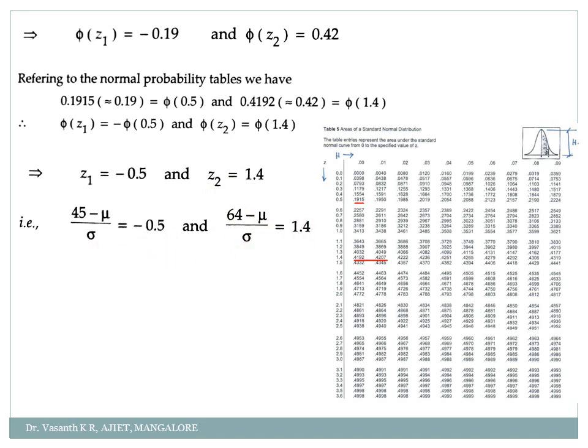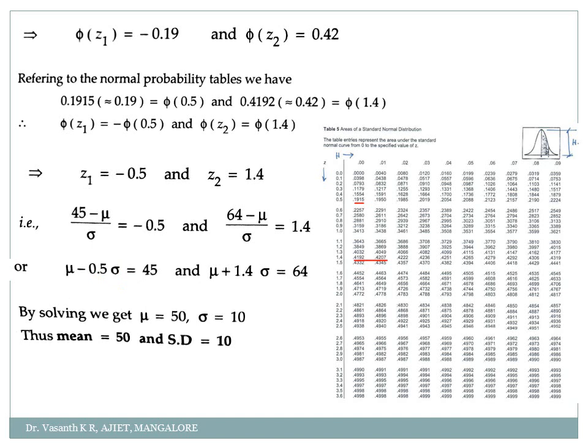Finished. That's it. Then now what do I have to do? You substitute this z1. You know what z1 is? Yes. z1 was 45 minus mu by sigma, and z2 was 64 minus mu by sigma. Now it's like two equations, two unknowns. You know how to solve two equations and two unknowns? Yes. But before that you simplify the equation. So we can write this as mu minus 0.5 sigma is equal to 45, and similarly here take that mu to the other side, mu plus 0.4 sigma is equal to 64.